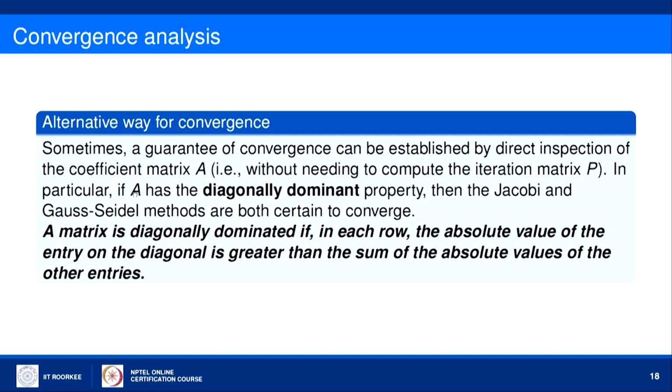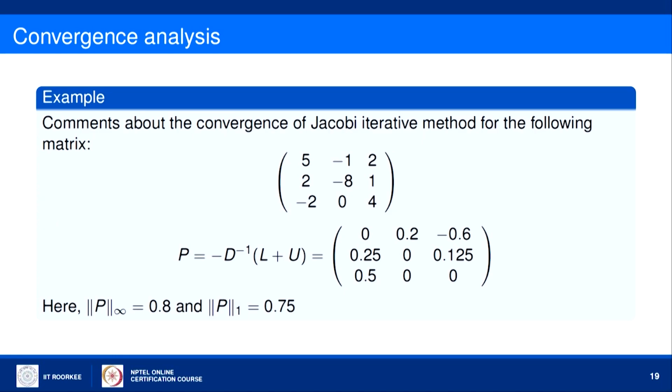In particular, if A has the diagonally dominant property, then the Jacobi and Gauss-Seidel methods are both certain to converge. A matrix is said to be diagonally dominant if in each row the absolute value of the entry on the diagonal is greater than the sum of the absolute values of the other entries. So, consider this particular example.